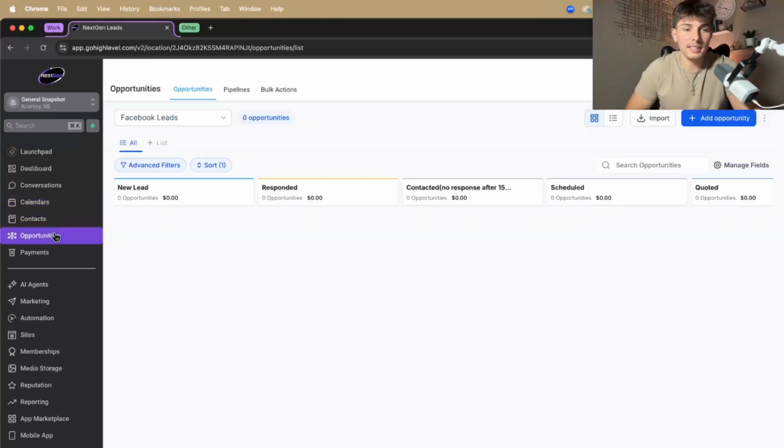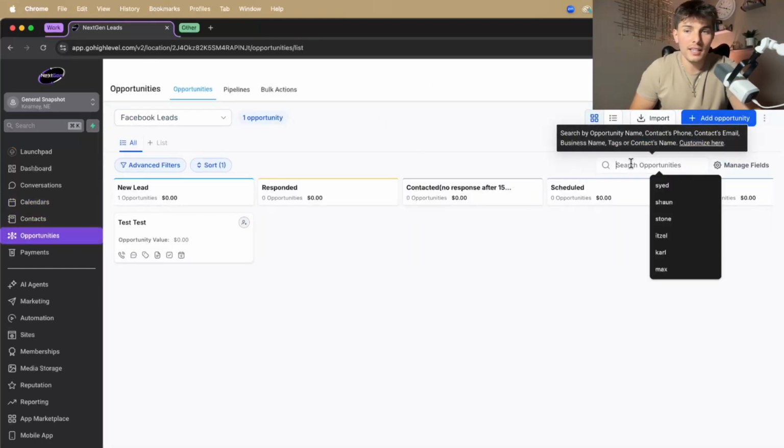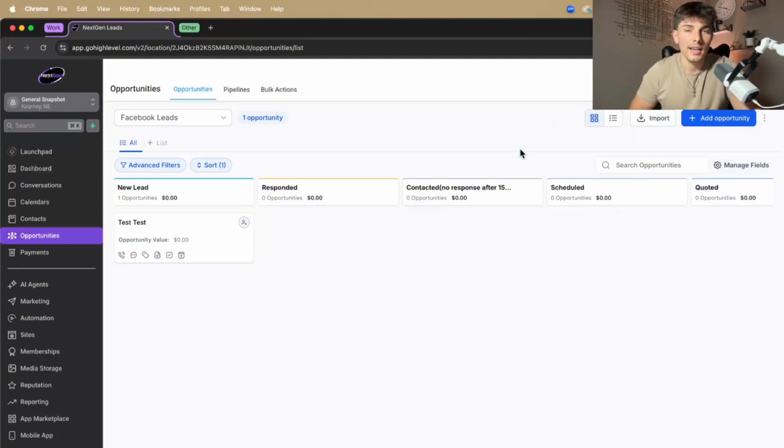Next, very similar issue in opportunities. If you searched up someone yesterday, if you search their name in opportunities, Go High Level or NextGen Leads remembers that. And so it'll still be there the next day and it might not be showing your lead. So just go ahead and delete this, clear it out.